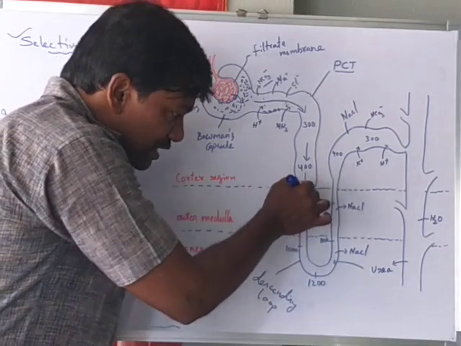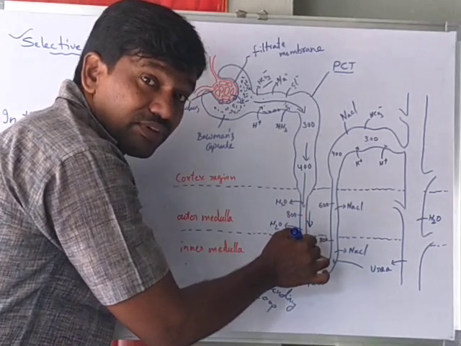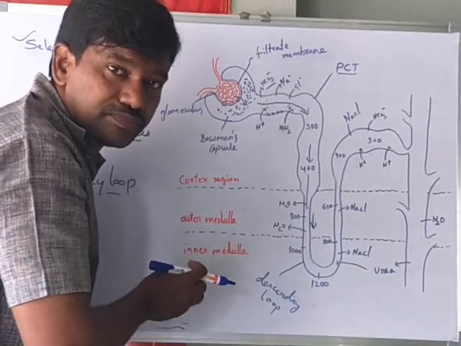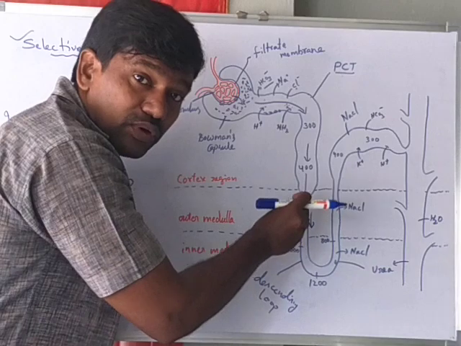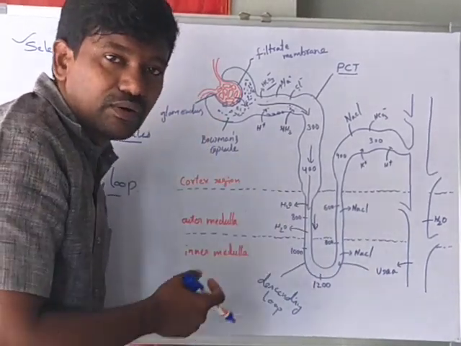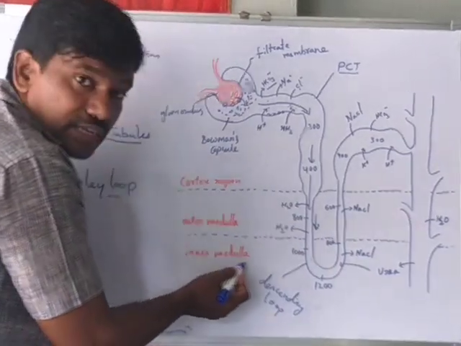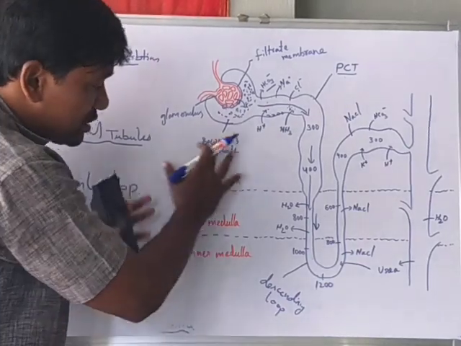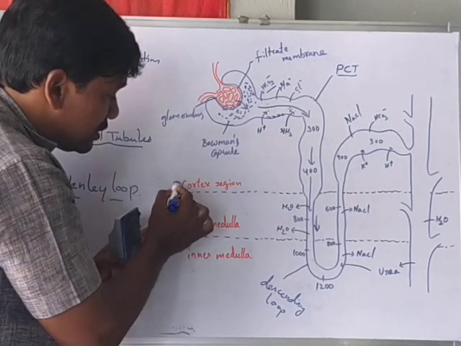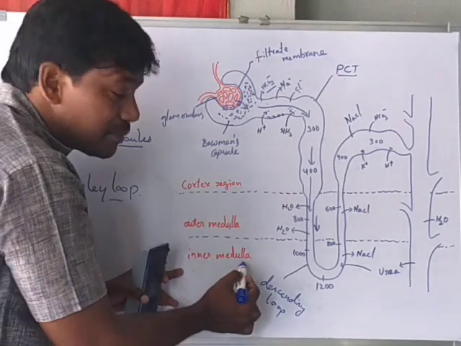So when the filtrate fluid comes downwards, its concentration gradually increases because water molecules come out and only electrolytes remain inside the filtrate. The concentration increases as the filtrate comes down into the medulla region. This is a part of the kidney: this is the cortex region, this is the outer medulla region, and this is the inner medulla region.